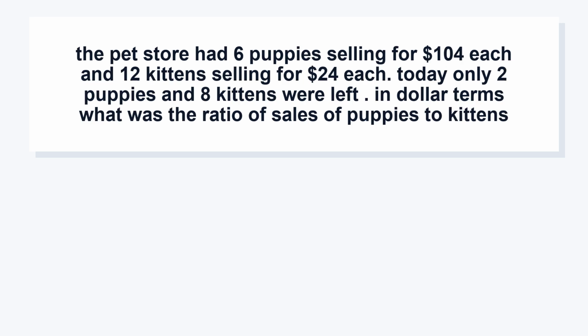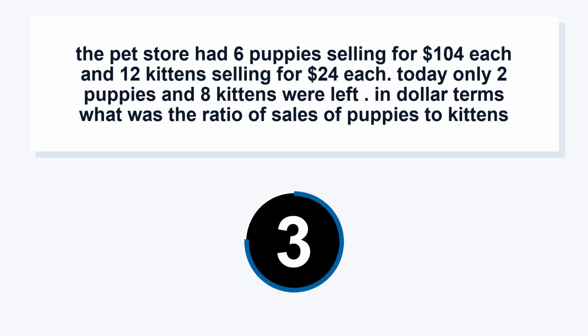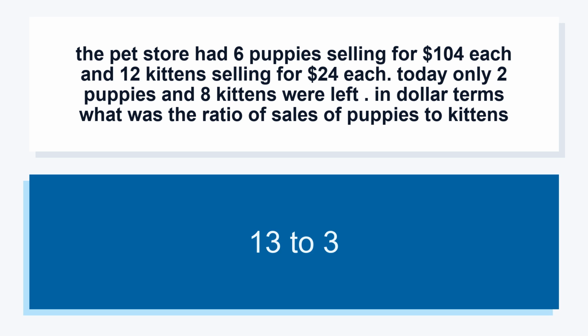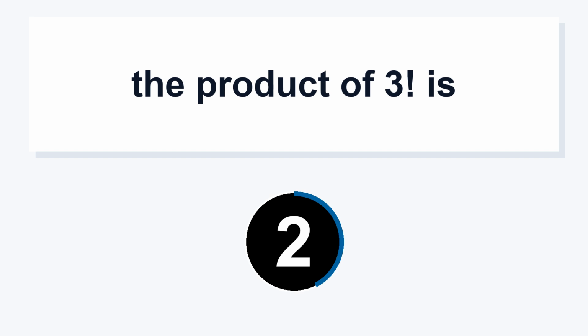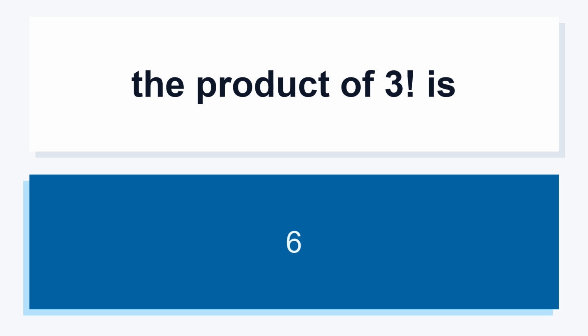The pet store had 6 puppies selling for $104 each and 12 kittens selling for $24 each. Today only 2 puppies and 8 kittens were left. In dollar terms, what was the ratio of sales of puppies to kittens? 13:3. The product of 3 is 6.